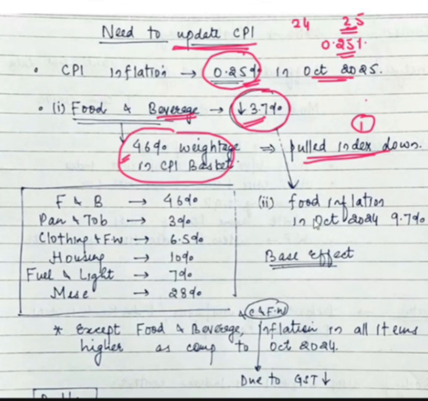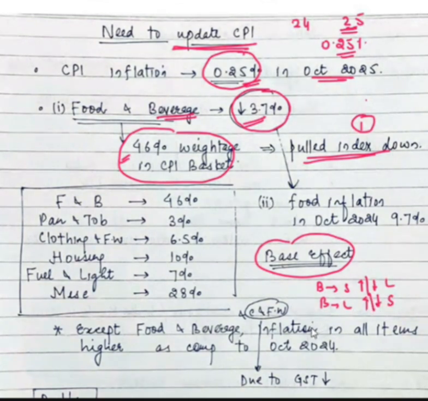On top of that, the other reason is the base effect. What is base effect? The base effect is that the increase or decrease would appear to be larger when the base is small. When the base is small, the increase or decrease appears larger, and when the base is large, the increase or decrease appears smaller. Whatever we are comparing with actually decides the percentage increase or decrease.